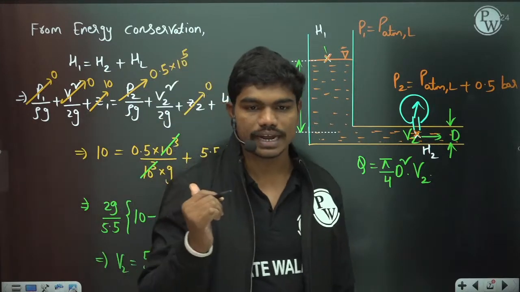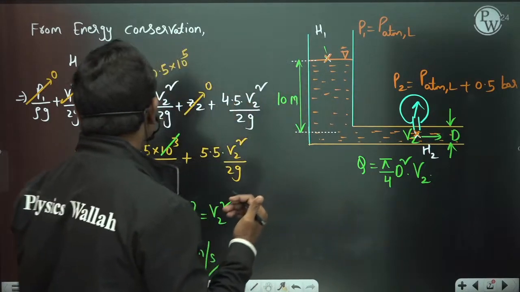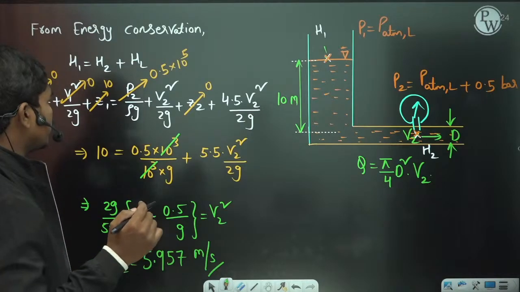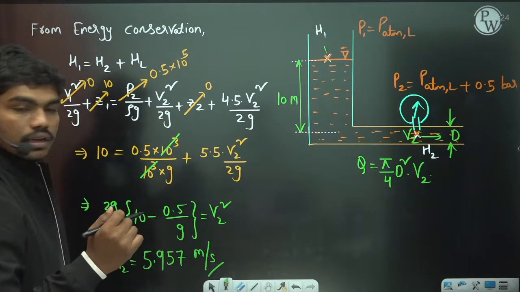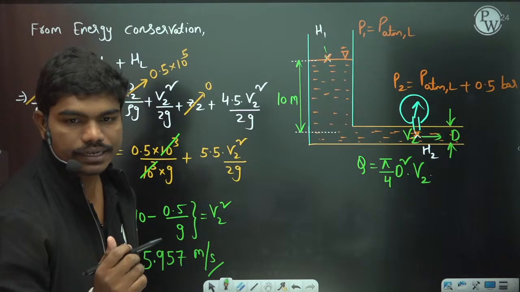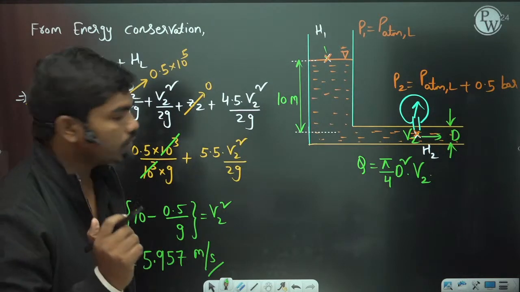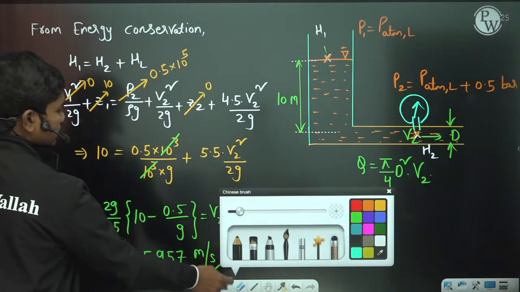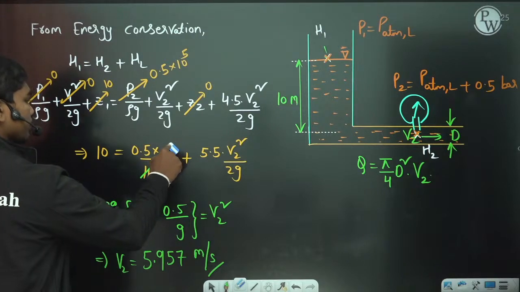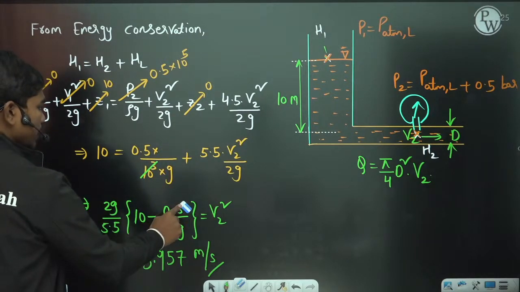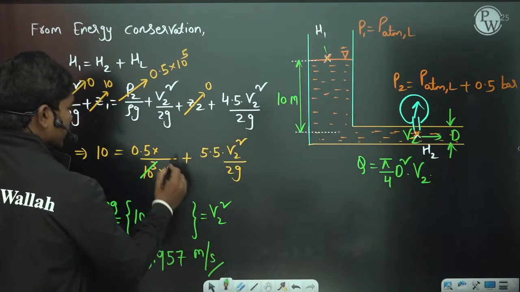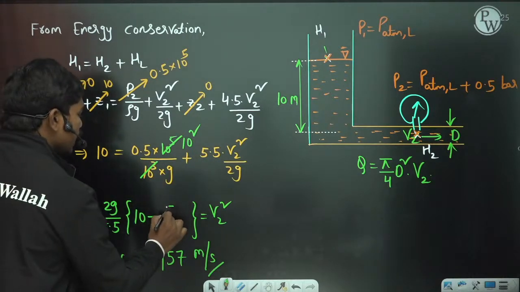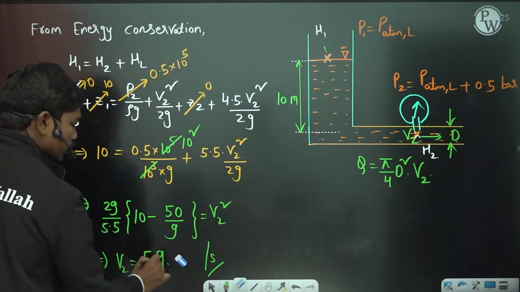Now we have taken bar units. They have given you bar, right? So 0.5 bar. What is 0.5 bar actually? Any mistake? Have we made a mistake in any units? Please tell me. This is in pascals, so here 10 power 5 should be there, correct? So this is 10 power 5. Okay, fine. If this is 10 power 5, then the value changes. So if you take 10 power 5 here, of course 10 square remains here. So 10 square into 0.5 is 50 by g, correct? I think that's what you have done in the calculation.